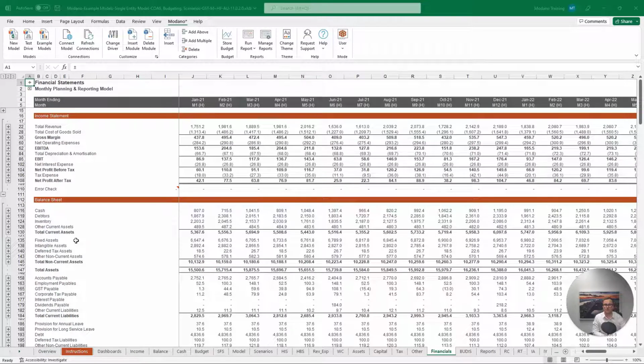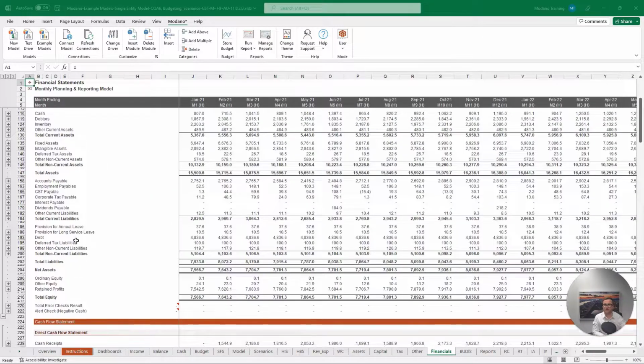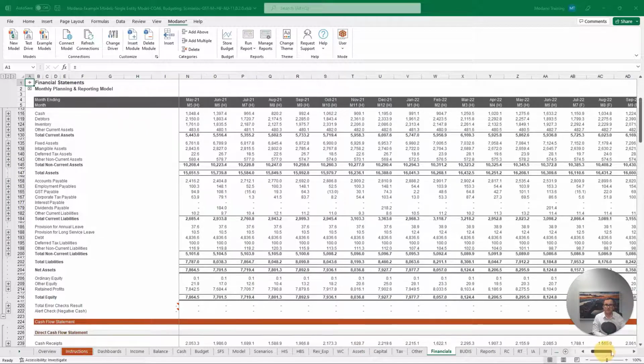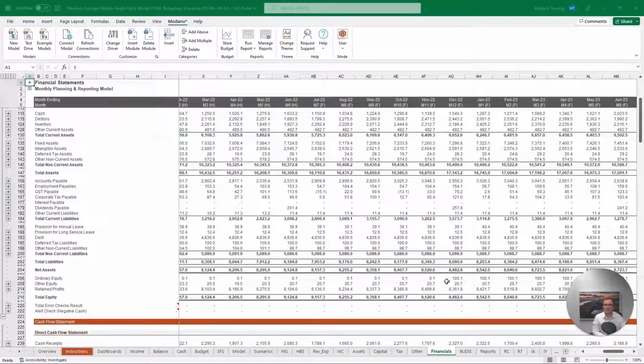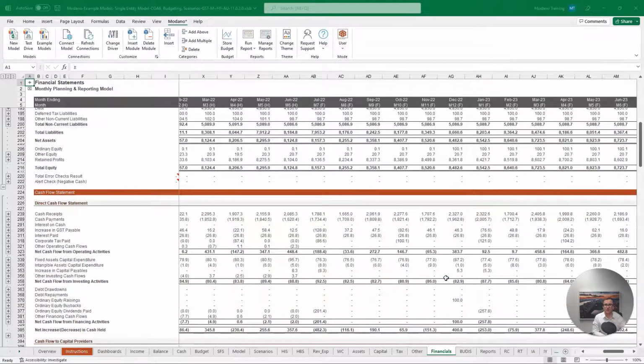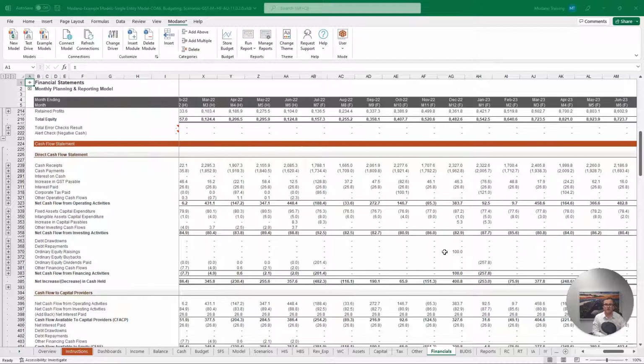Firstly, looking at our return of capital, scrolling to the bottom of our balance sheet, we can then see our ordinary equity balance. If we scroll across our time series until we get to December 22, we can see in December 22, we have a closing equity balance of 100.1. And if we scroll down into our cash flow statement and look at our ordinary equity raisings, we can see the $100 of equity injection into the business.